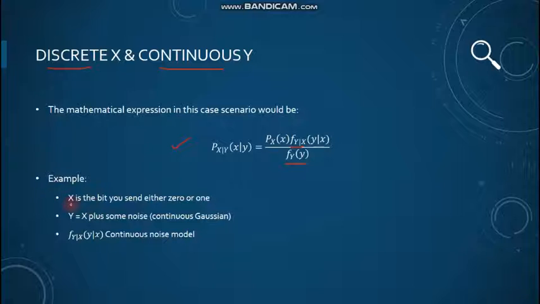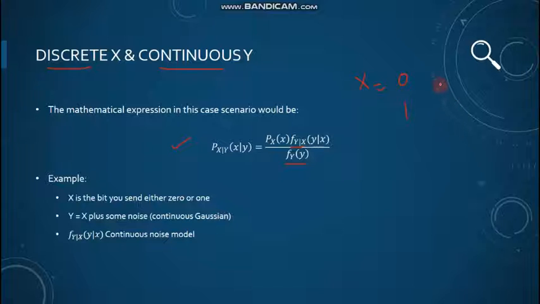The example here which I'm going to discuss is the same one which we have discussed in class also. Suppose X is a bit which we want to send to some receiver end, which we want to transmit, and X could be 0 or X could be 1.